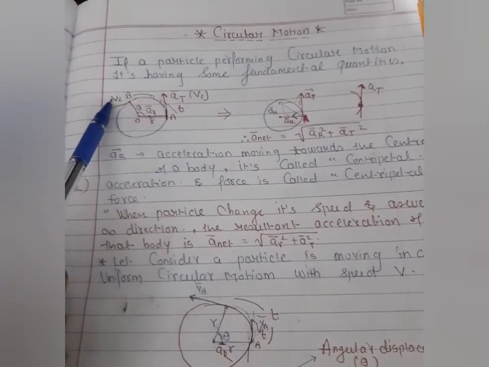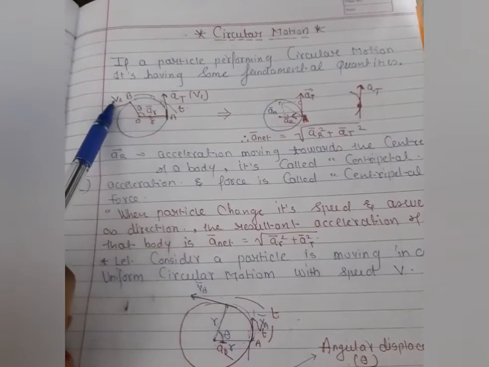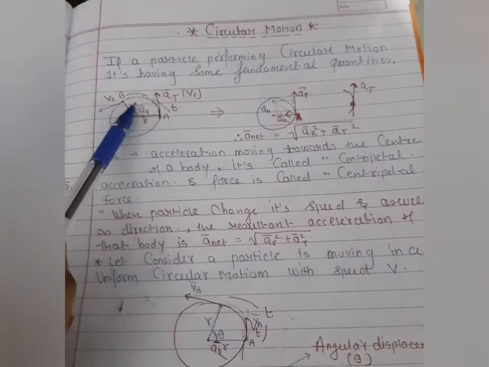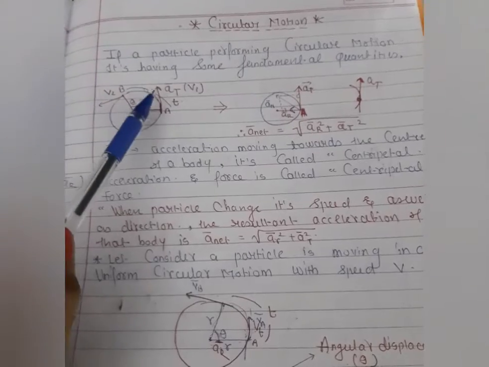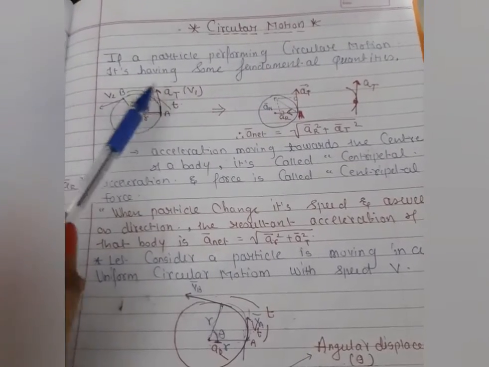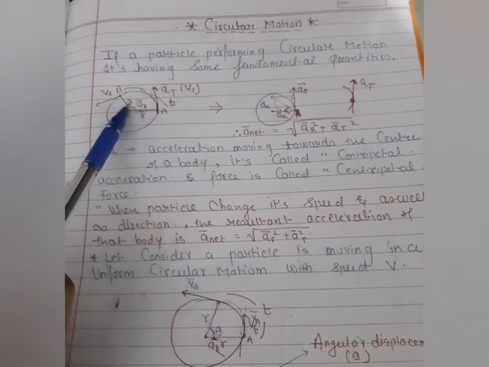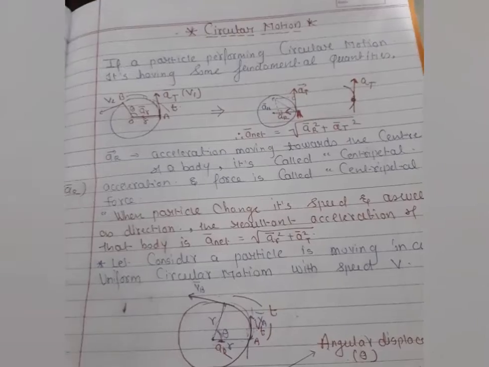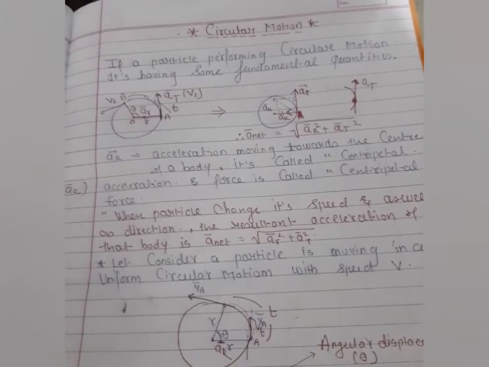During this time the particle changes its velocity, and a change of velocity is nothing but acceleration. Clear? The rate of change of velocity with respect to time is nothing but acceleration.